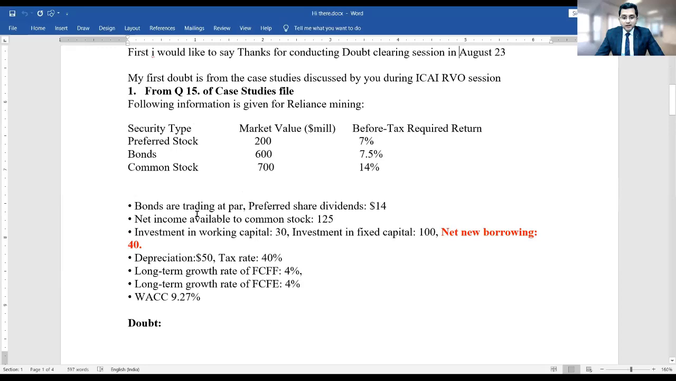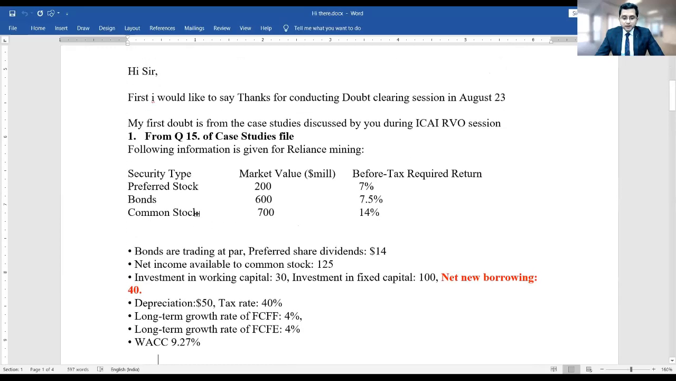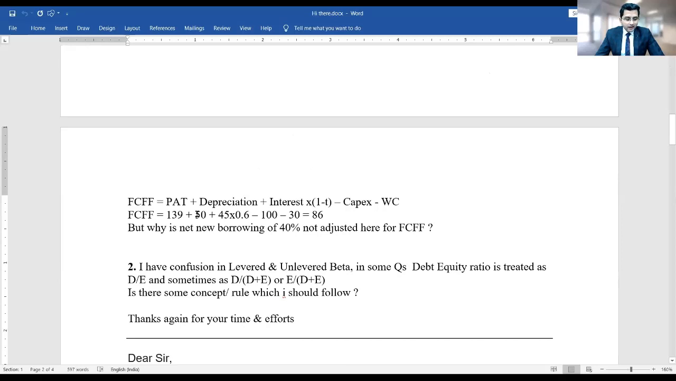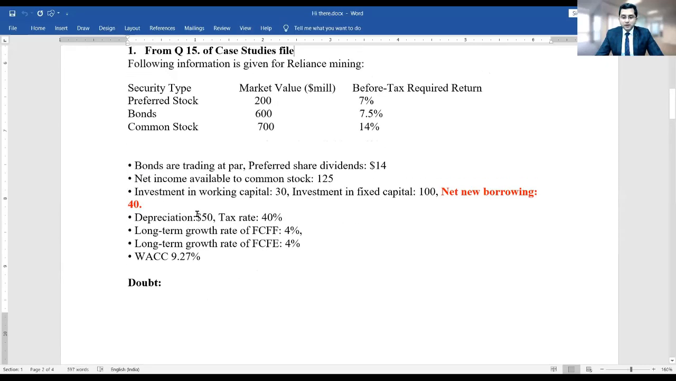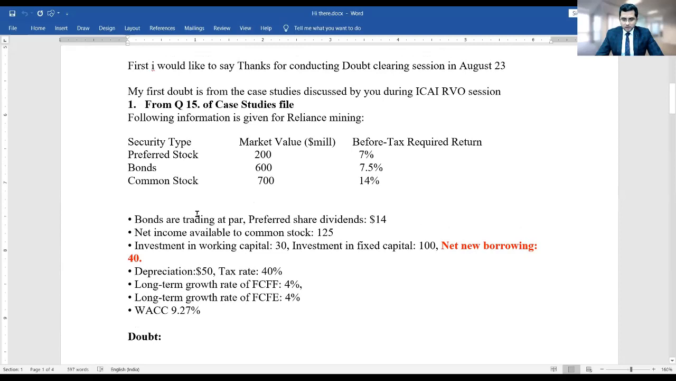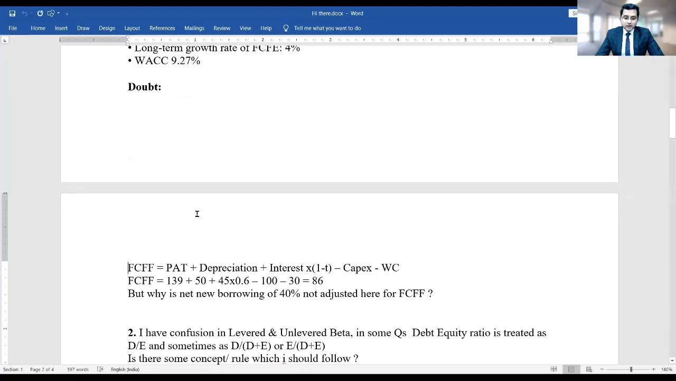Okay, so there is one question which has been asked, and believe me, by listening to the doubts of other participants also, you'll be benefited. In one of the ICI RVO sessions, there was question number 15 in my case studies for participant sheet, and this is the detail of the question. Investment in working capital was given and net new borrowing was given as 40. And the doubt is about FCFF, which is equal to profit after tax.